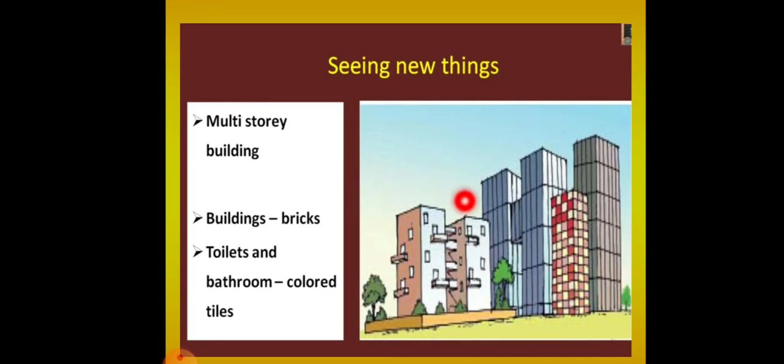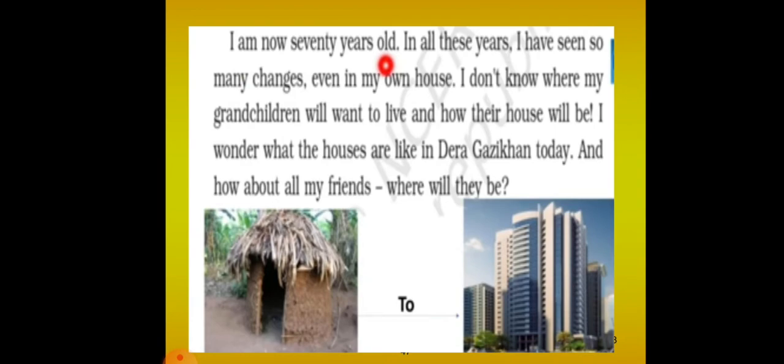In case Montu went to a new city, that is Delhi. So there were multi-storey buildings where the buildings were made with bricks, and the toilets and bathrooms had colored tiles, right? So now I am 70 years old. Now Chetan Das is 70 years old. In all these years I have seen so many changes. Yes, now we have seen so many changes.